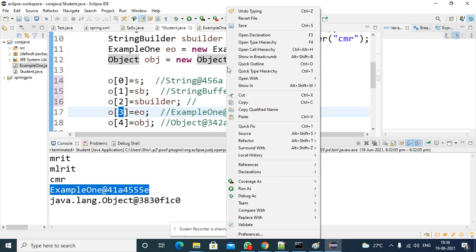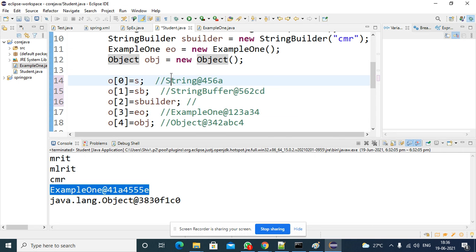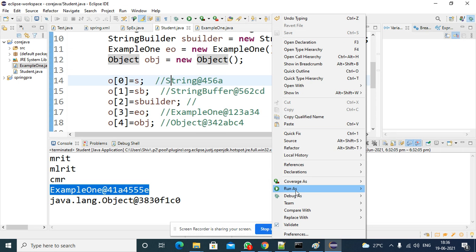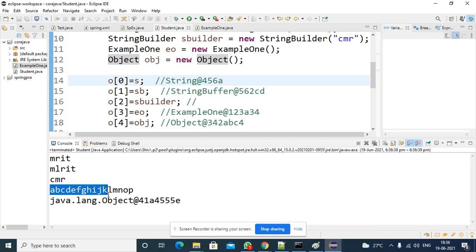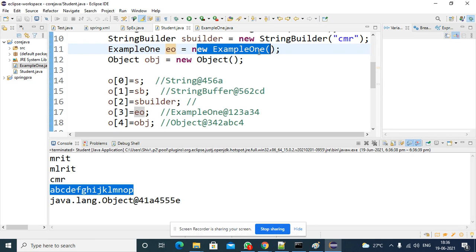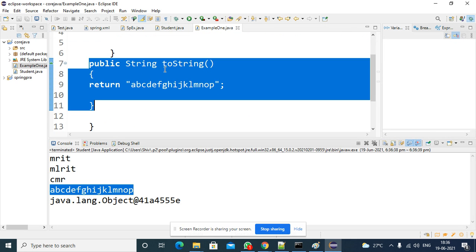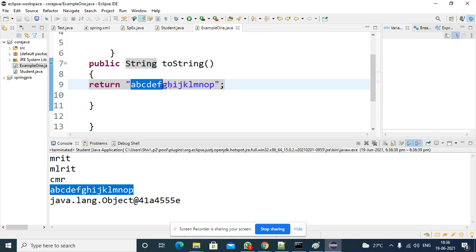Save the program before executing, then execute it. You will get A, B, C, D, E, F, G, H, I, J, K, L, M, N, O, P. Where are you getting it from? You are trying to print the third location value. What is inside the third location? EO, which means new example. So inside the example class, it will go and verify whether there is any toString method. If the toString method is there, whatever it is returning will be printed here.